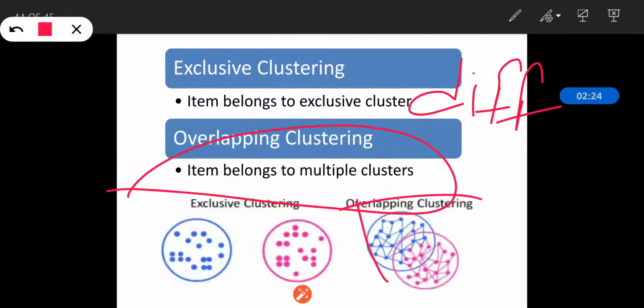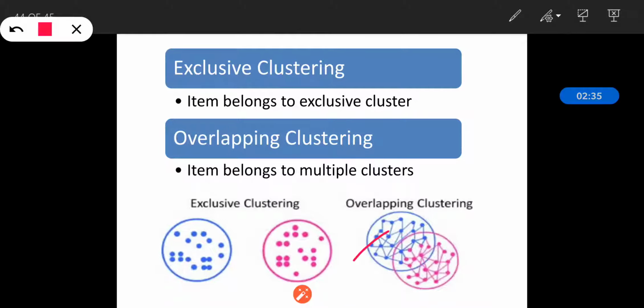So we can see in this particular example, these are the items or data points belonging to this cluster, and these are the data points belonging to this other cluster. And see this particular area, where the data points belong to this cluster as well as this cluster. Means the data point belongs to multiple clusters, and as we can see they are overlapping in nature, and that's why it is called overlapping clustering. So these are the basic clustering types, that is exclusive clustering and overlapping clustering.